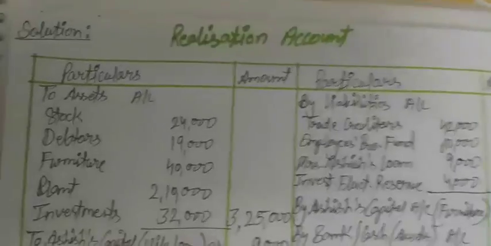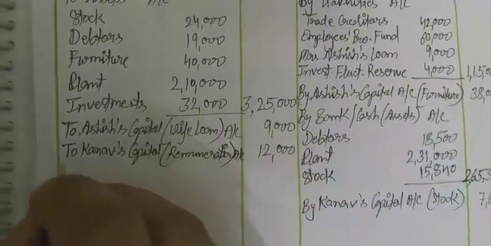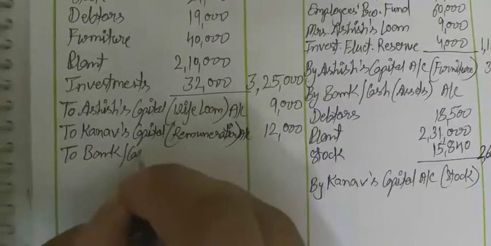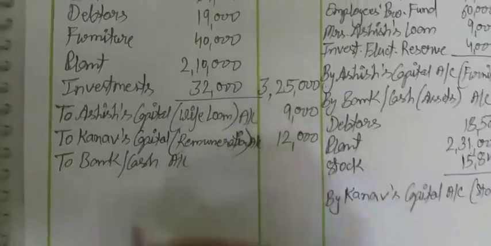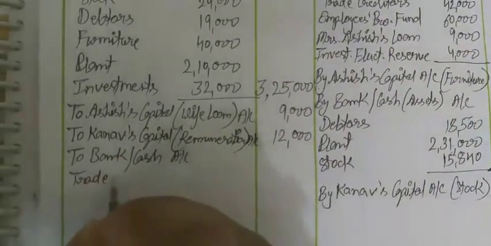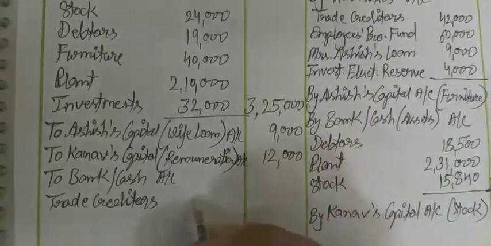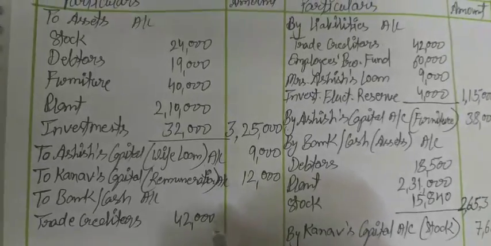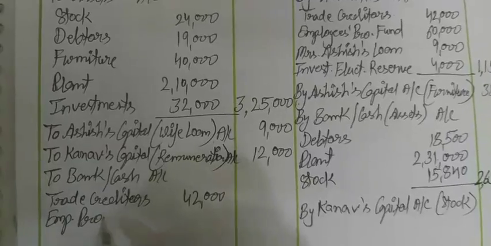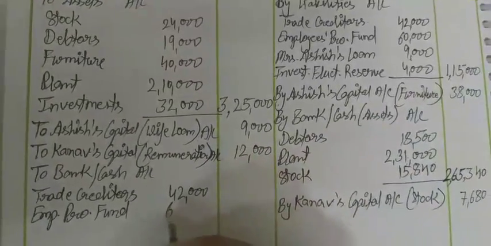Now whatever the liabilities are there, these liabilities will be paid. If there is no information given, liabilities are paid to bank or cash account. Trade creditors 42,000, employees provident fund 60,000.